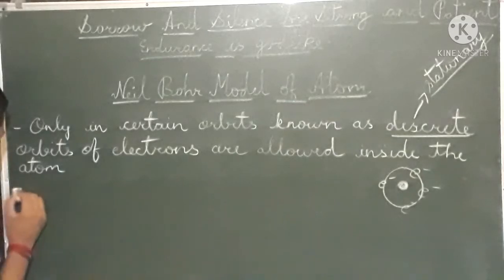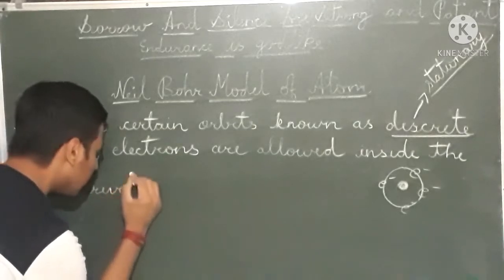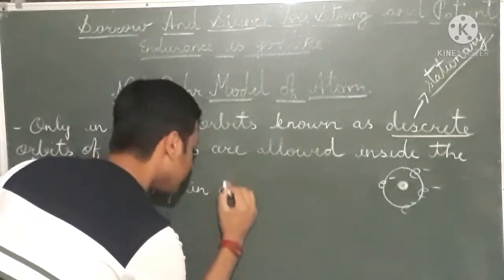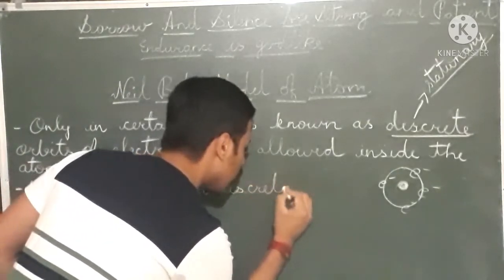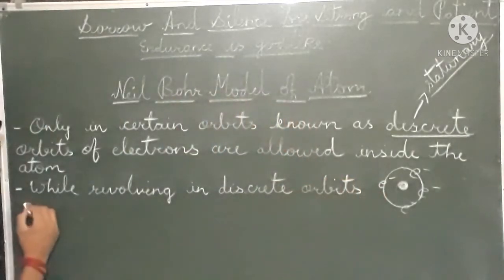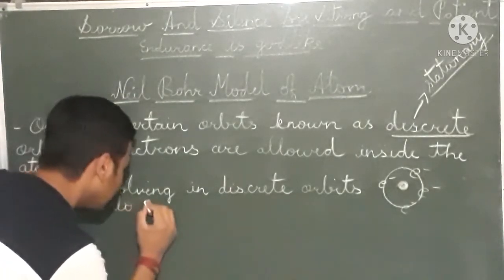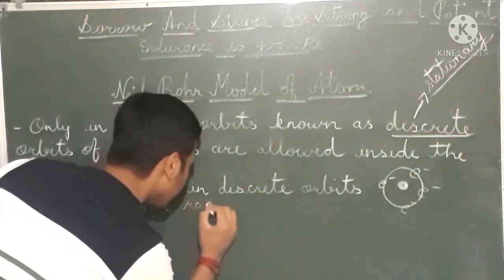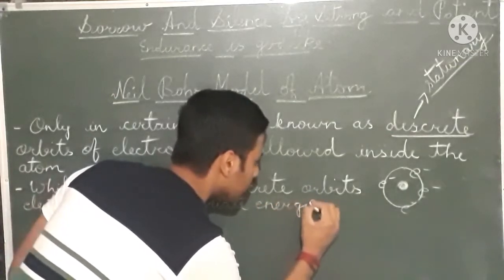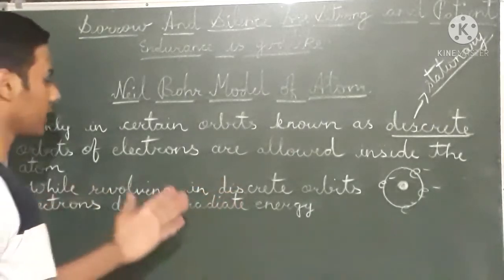So the second postulate was: while revolving in discrete orbits, electrons do not radiate energy. And it is the most important postulate.